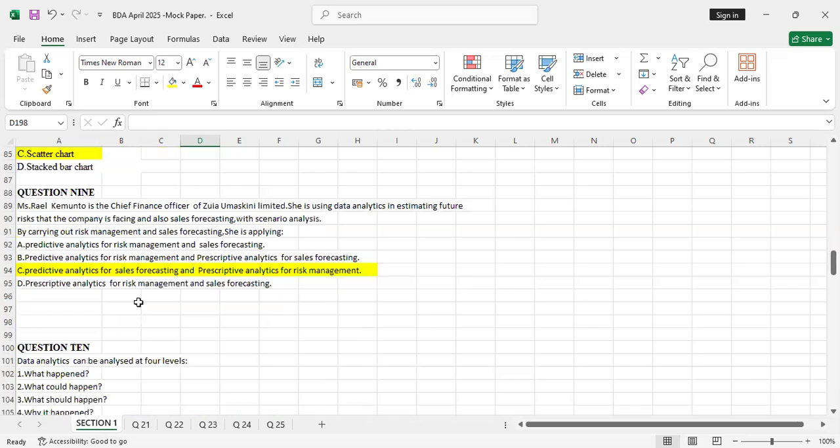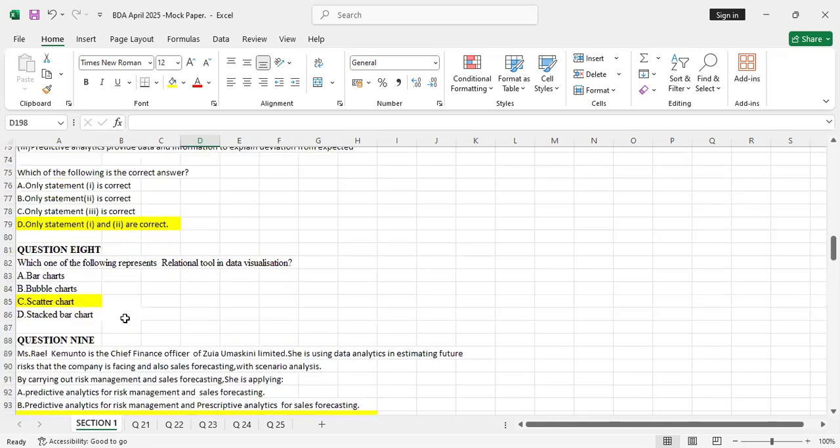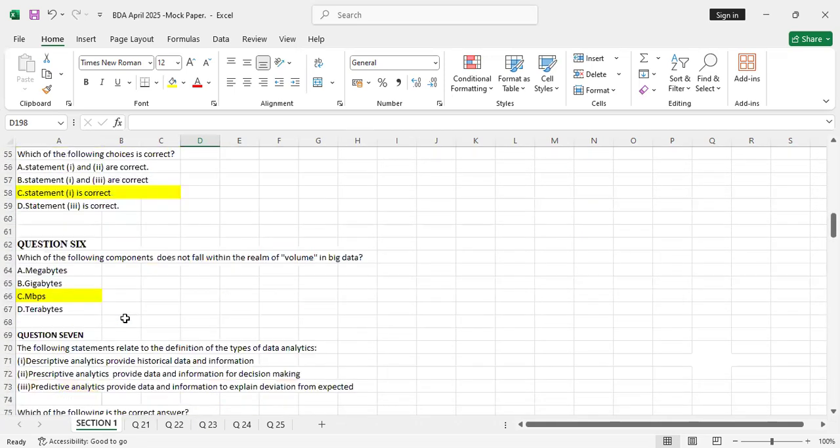So I advise you, my students, that you take your time, read the notes that I shared with you, and you will have no problem at all getting 15. When you get over 15 in this section, you are good to go. I told you you'll get that. You only need 35 on the other side. So you get 40 on the other side by just doing 2 questions. Already you are past the 50 marks, and that's how you pass your business data analytics.